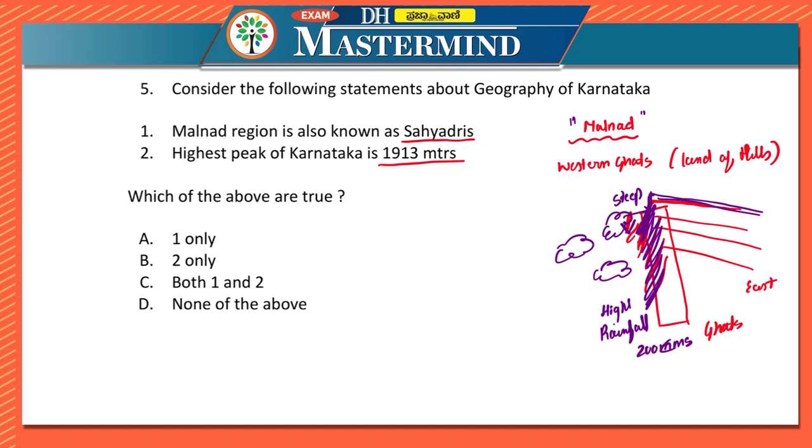There are different highest peaks also: Mullanagiri, Kudremukha, Kalahatagiri, then you have Rudragiri, etc. These are highest peaks, and all of these peaks are in Chikmagaluru district only. Besides these, other peaks of Malnadu region are Meritagudda, then Pushpagiri, and Kodachadri, etc. These are very beautiful sites. And this is the height of Mullanagiri, which is the highest peak in Karnataka.